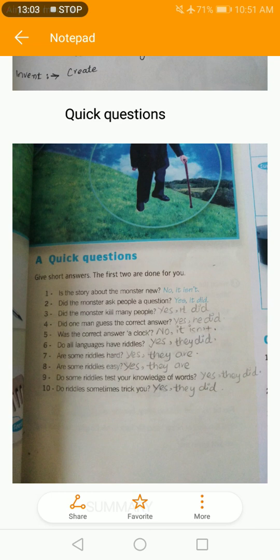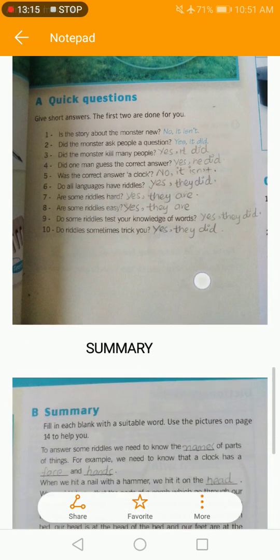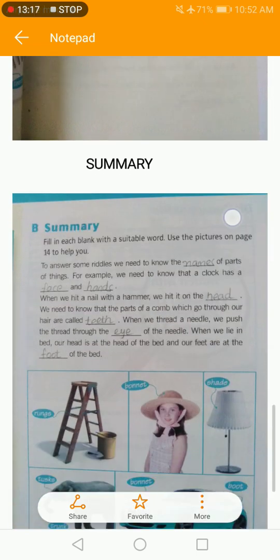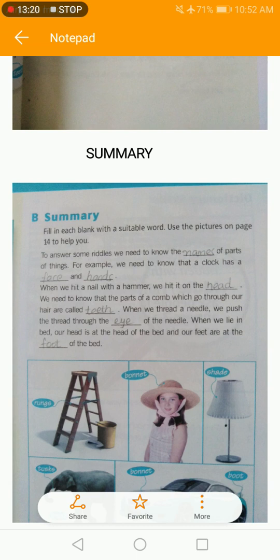So, do riddles sometimes trick you? Yes, they sometimes trick you because they are tricky. So, these are quick questions. Now we have a summary of our reading part. Summary: fill in each blank with a suitable word. Use the picture on page 14 to help you.